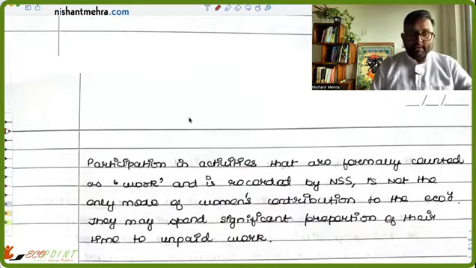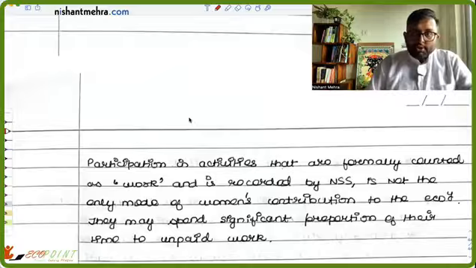Especially women, they spend a lot of time in unpaid economic activities. But without them, you can't actually work. Male members can't work without that unpaid work given by women. Household work, unpaid. But you don't call that work because you do not want to measure this in GDP.